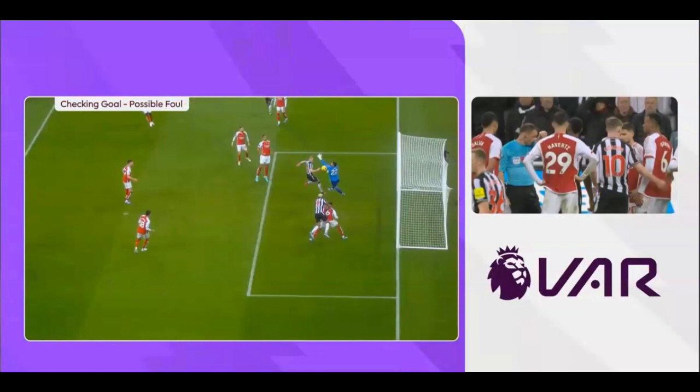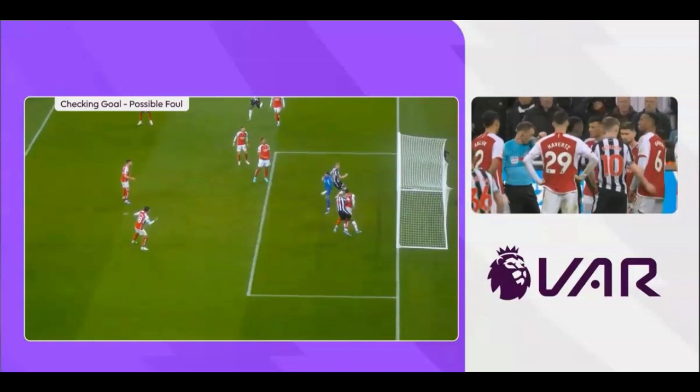Let's get on to the next controversy. That's the first part of this. Oh, I might be wrong. He's not past him when the ball's there. It's just the angle that looks like it. There we go. Look, he's still there. So he is onside. Let's play this forward a bit.